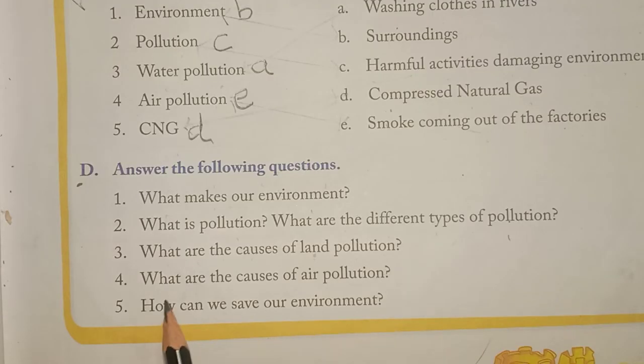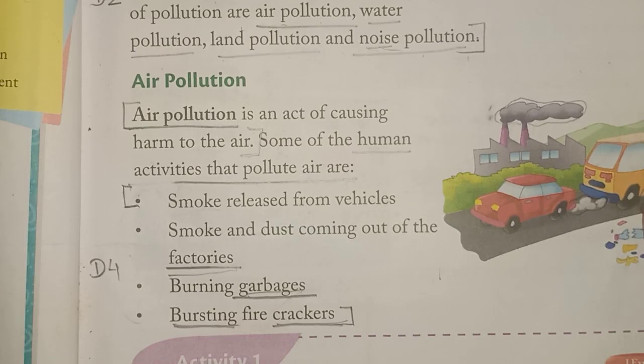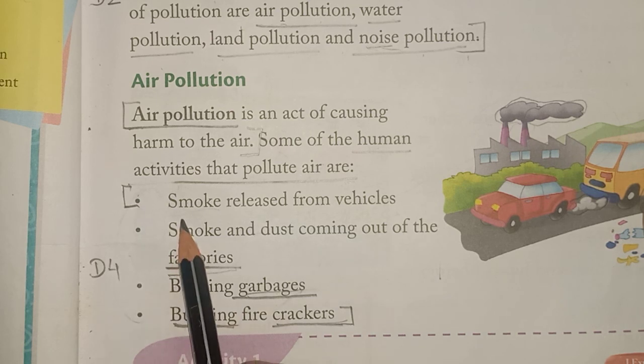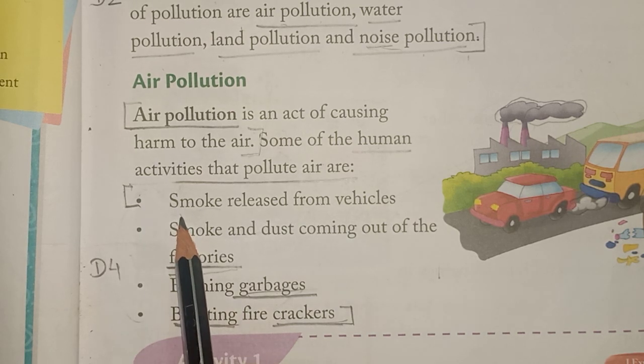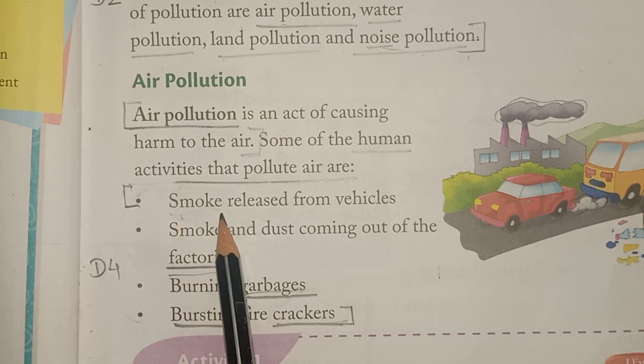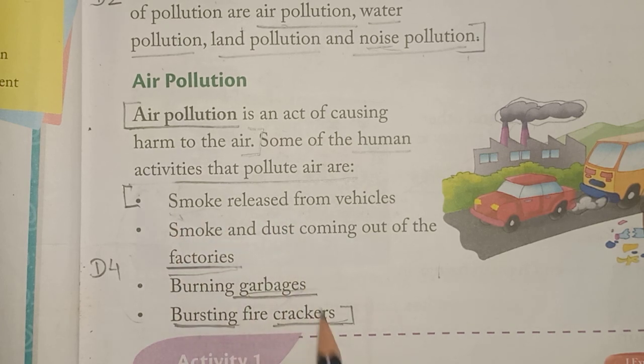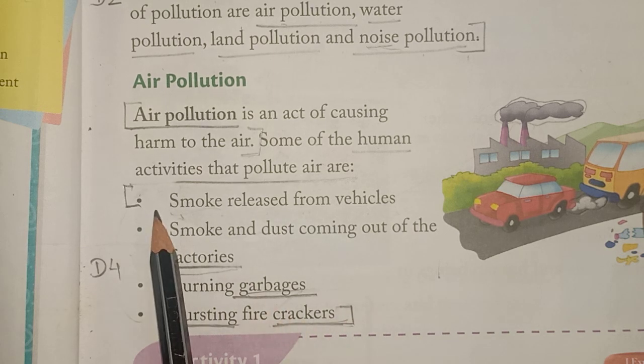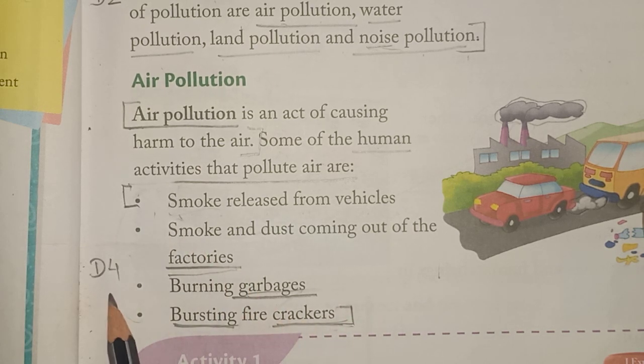Question number 4 is, what are the causes of air pollution? The answer is on page number 37. Start from here, smoke release up to bursting firecrackers. From here to here, it is the answer of question D4.